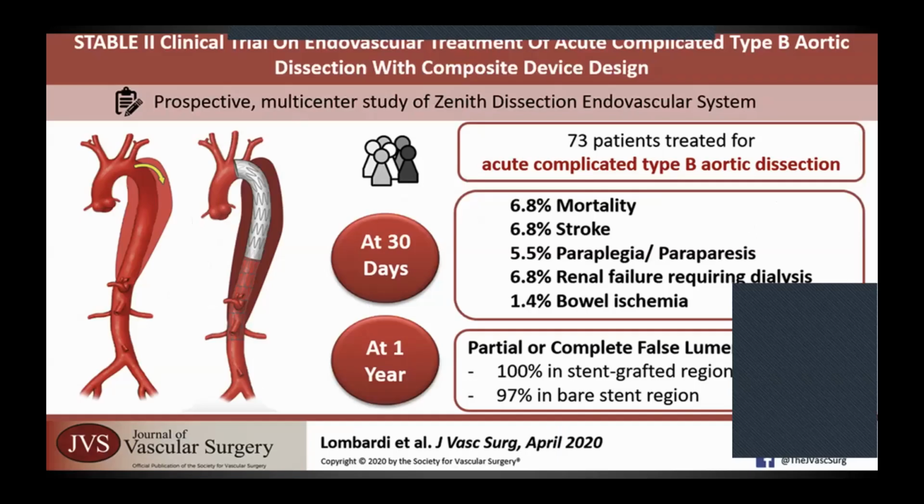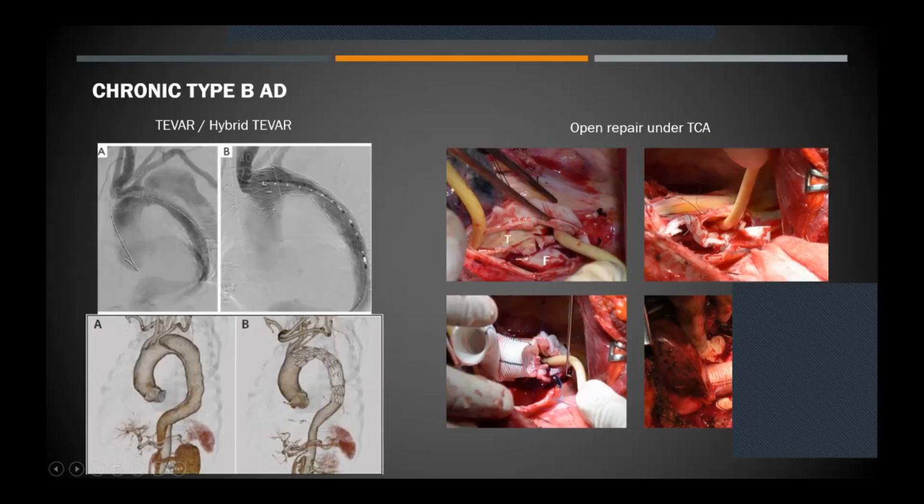The STABLE II clinical trial published recently showed that there was good efficacy with endovascular repair for acute type B dissections. You can see that the immediate mortality, stroke rate, renal failure risks are pretty acceptable at 5 to 7%. And the long-term false lumen thrombosis also was pretty high.